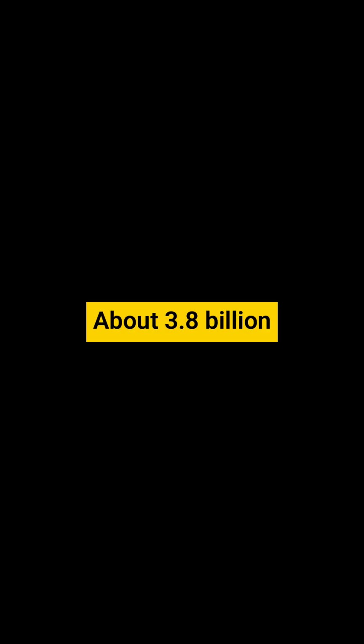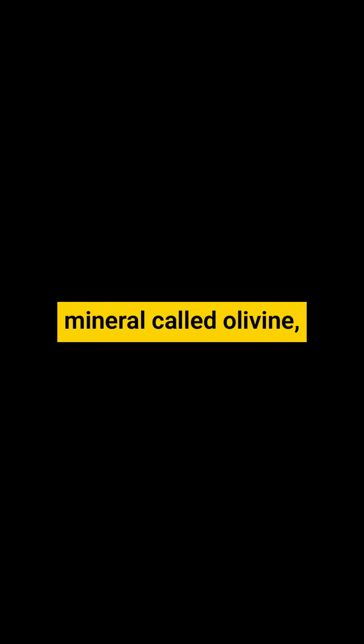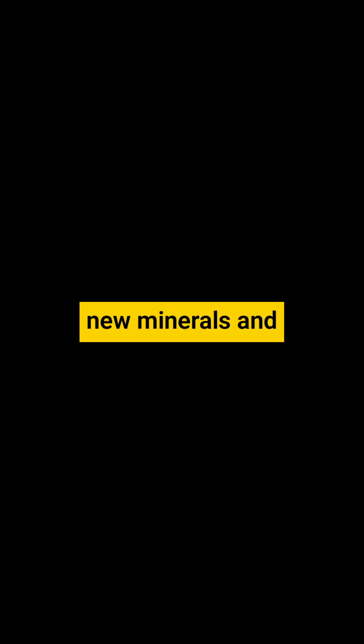About 3.8 billion years ago, there were no plants, animals, or people. Only rocks, hot oceans, and gases. Seawater went into cracks in the ocean floor. It touched a green mineral called olivine, found in magma. This process made new minerals and gave off gases like hydrogen and methane.